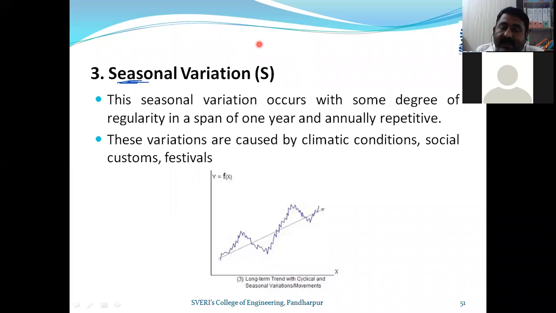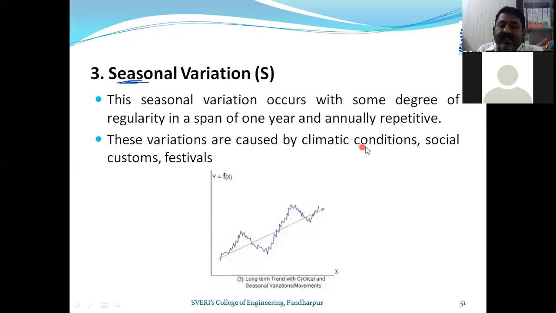In that particular region, the sale of umbrellas increases in April, May also. Some more increase is observed from July, August, September, and then a further decline from November up to April. Very little variation is observed. So this is the seasonal variation due to the change of climate.